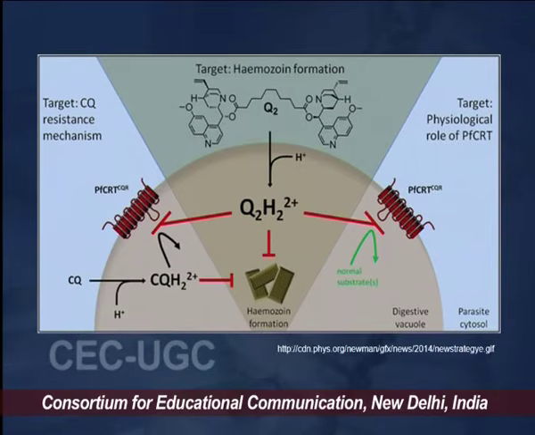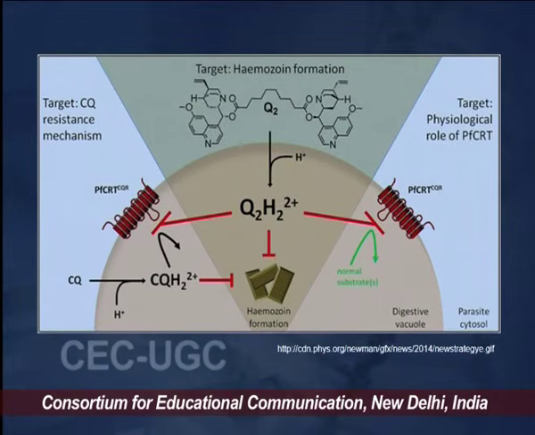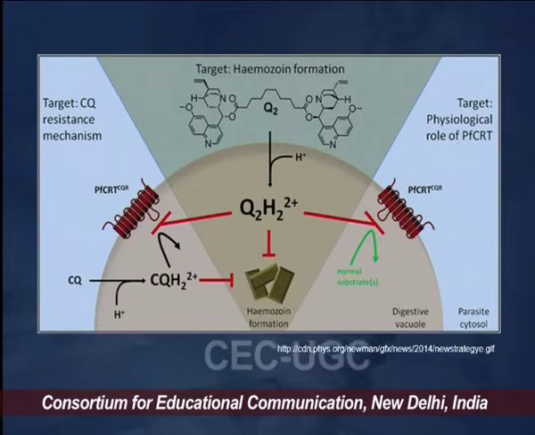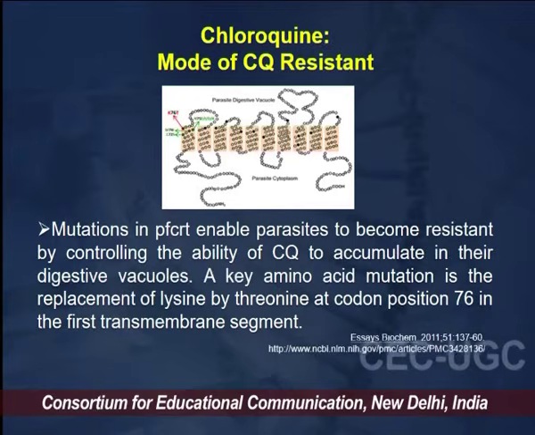Now this is an image which shows how exactly the chloroquine is functioning. We know that the chloroquine basically interferes with the hemoglobin degradation process, and in this process the heme polymerization cannot take place properly because of the accumulation of chloroquine in the vacuole of the parasites. Now there are various protein channels, or transporters, which are present.